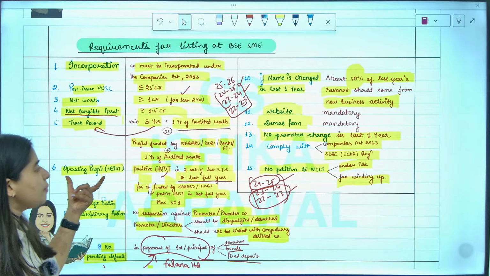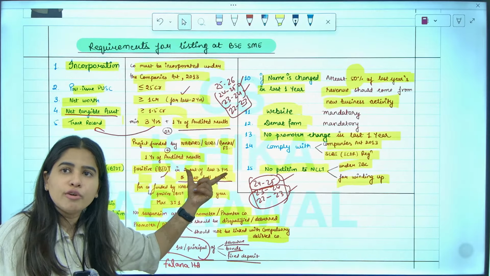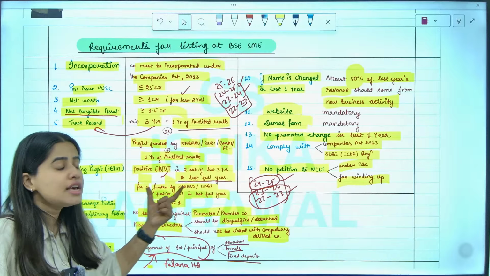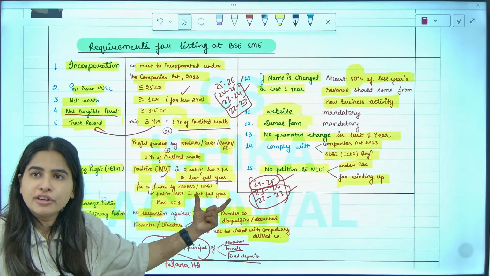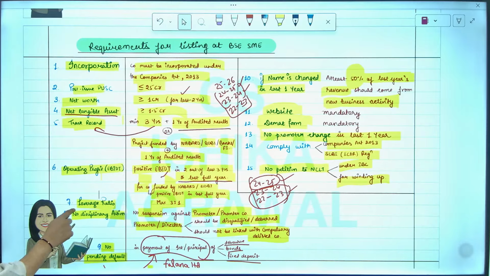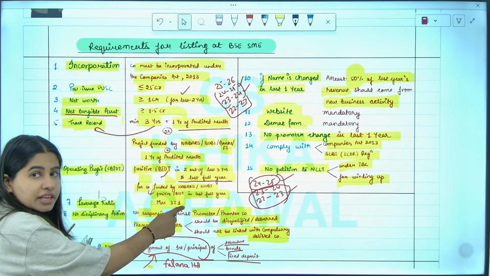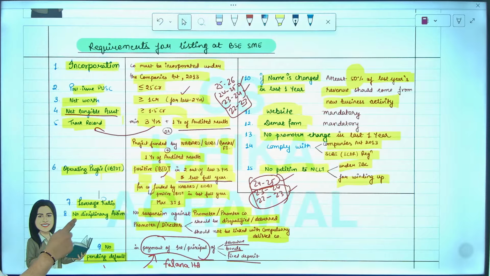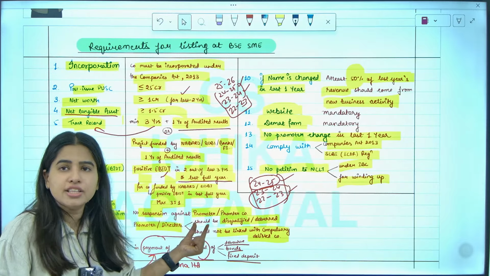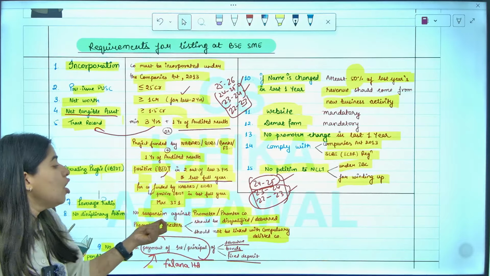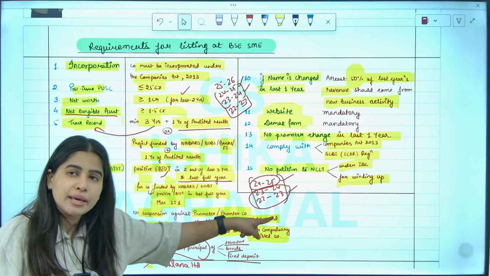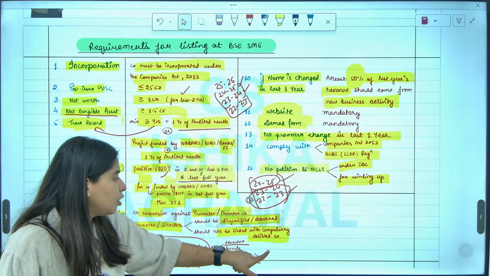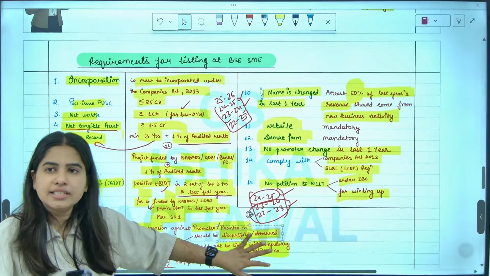And you should have a profit in at least 2 out of last 3 years and last full year. But if you are funded by NABARD or SIDBI, then you should have a profit in the last year. Next, your maximum leverage ratio should be 3:1. There should be no disciplinary action against your promoter, director, or promoter company. They should not be disqualified, they should not be debarred, and they should not belong to a compulsorily delisted company.